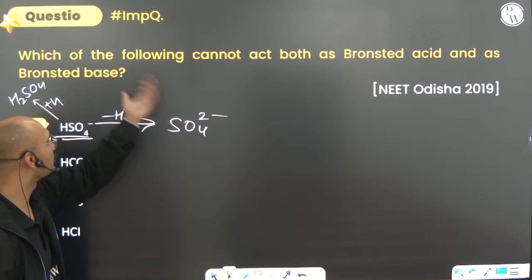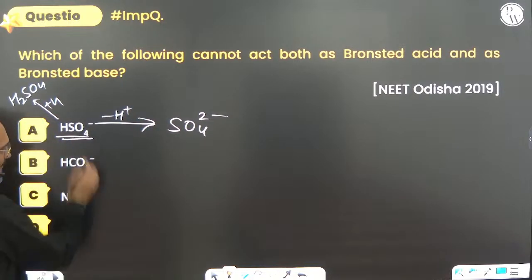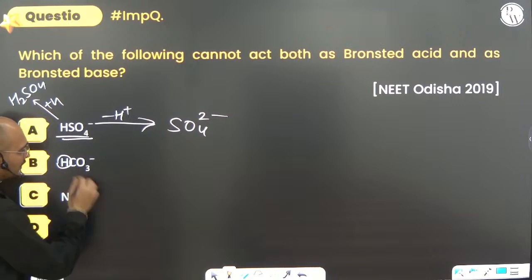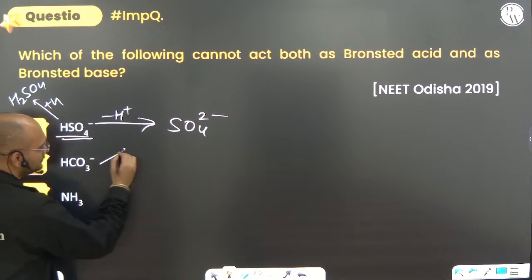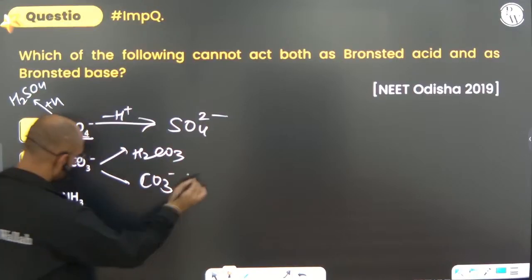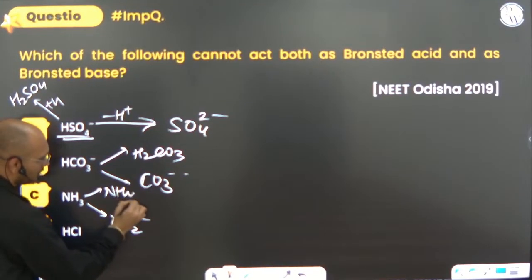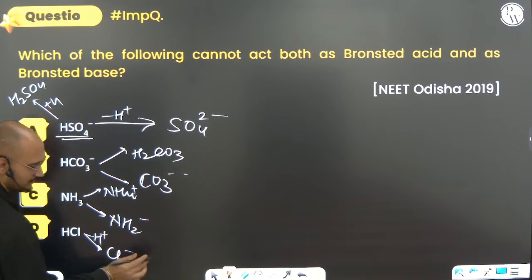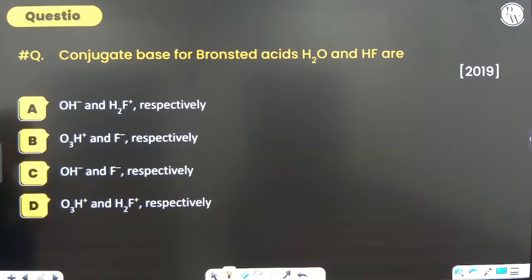It is telling the cannot. So it can. It can also donate H ion to give carbonate, and accept H ion to convert into H2CO3. What about ammonia? Ammonia can convert into NH2 minus and NH4 plus. What about HCl? It can only donate H plus to give Cl minus, nothing else. So option D, it cannot accept H ion.